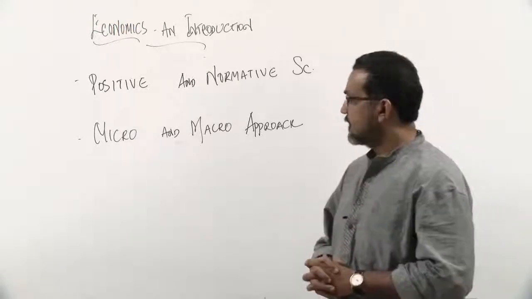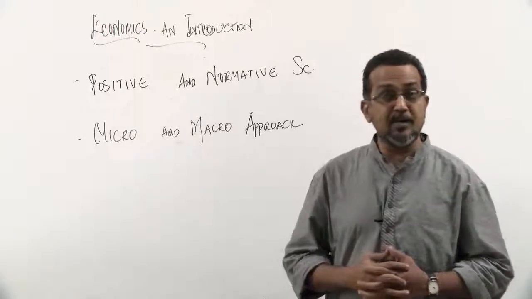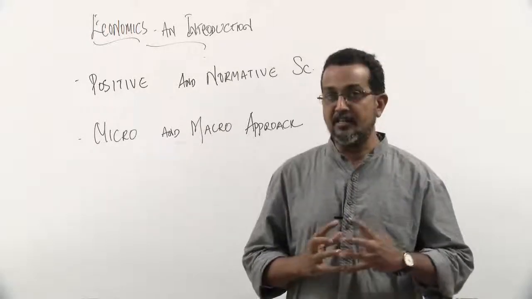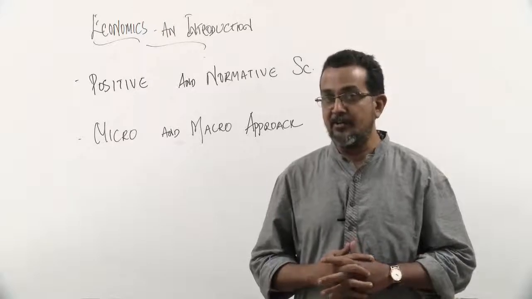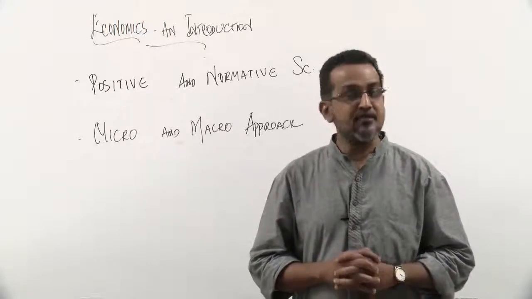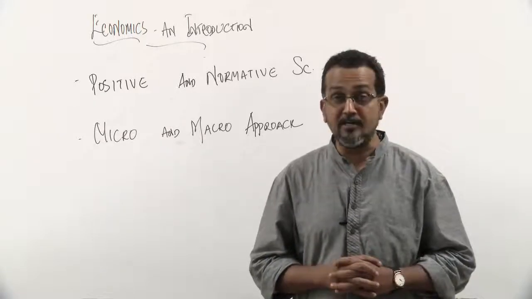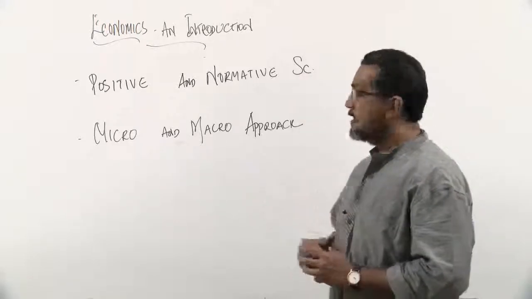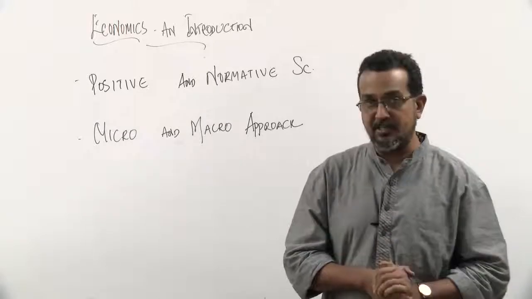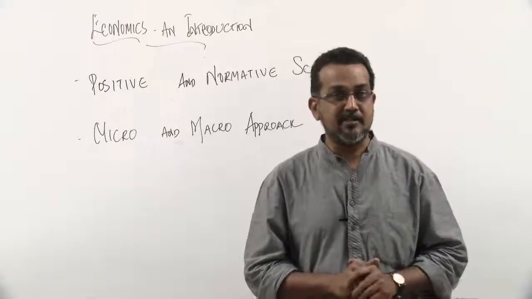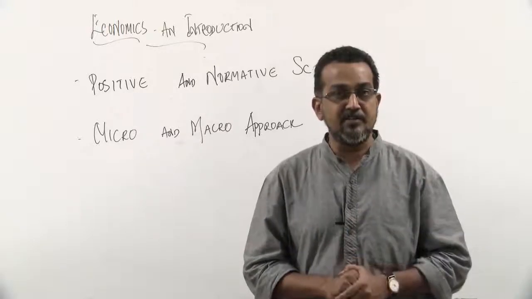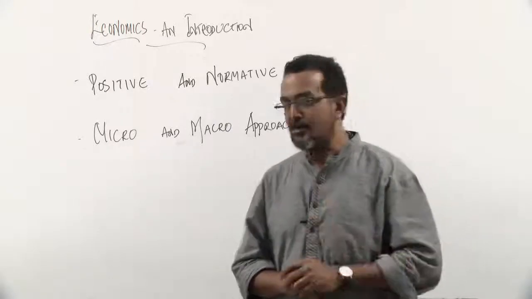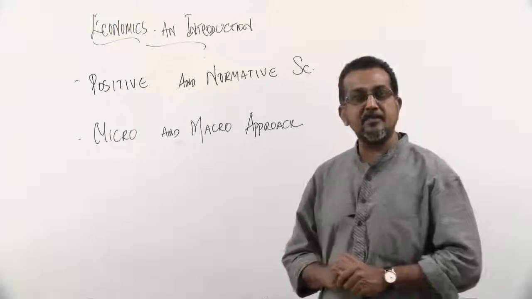Let me give you an example. Physics is a science which may be considered as positive. Physics would explain the solar system, wherein the sun is the center of our solar system and the earth and other planets revolve around the sun. Physics never makes judgments about whether it is right or wrong, good or bad. It's a statement of fact. At the same time, you have normative sciences like sociology, which studies the caste system in Indian society. It not only explains the nature of the caste system, but also suggests that it may not be really good, it may be bad.